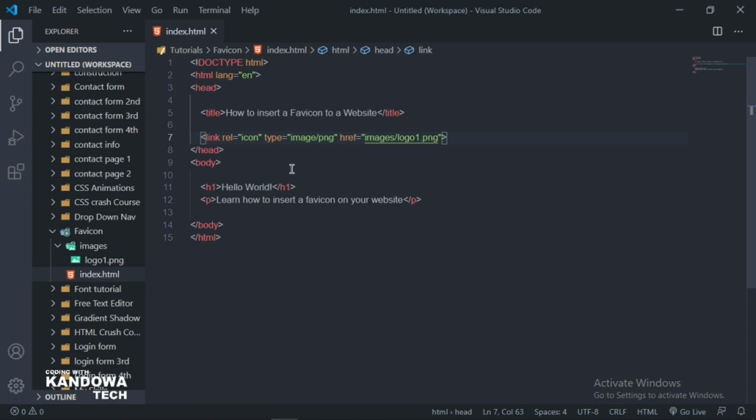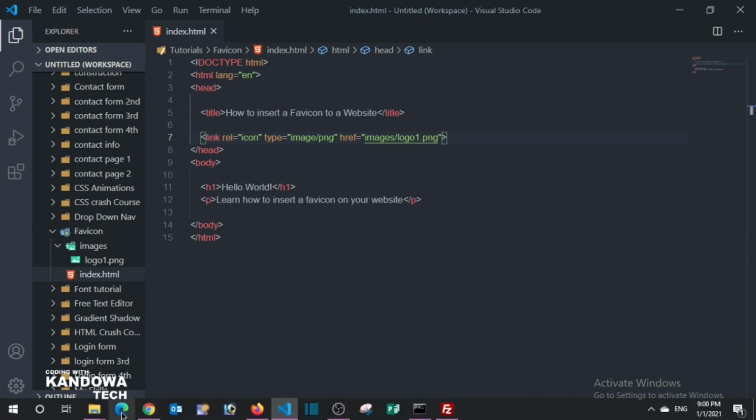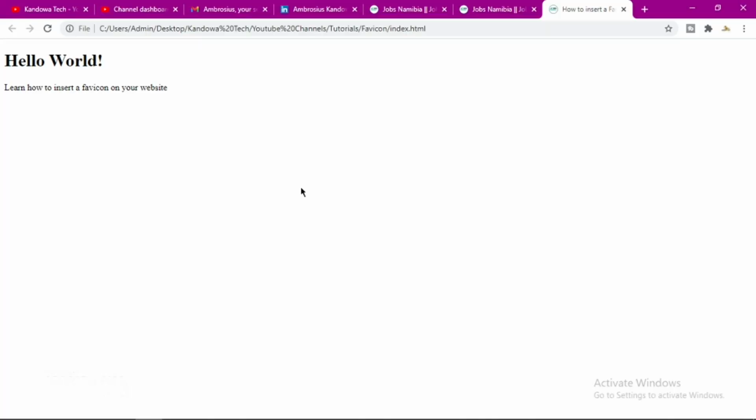Let's say you are working on a big website where you have like 100 pages. You already know that your fav icon has to appear on all your website pages, so you have to add it on each page of your website. That's all you really needed to know. I hope by now you know how to add a fav icon to your website.